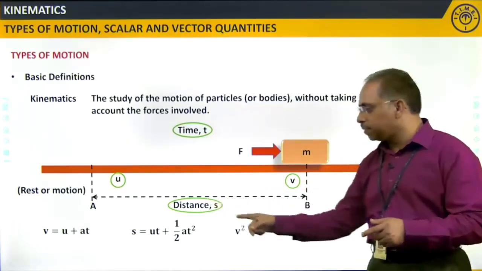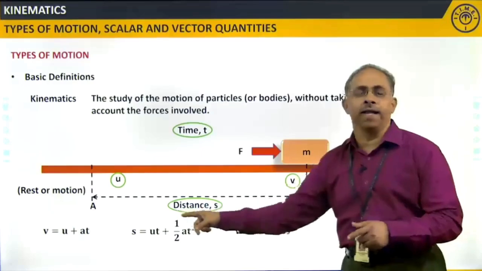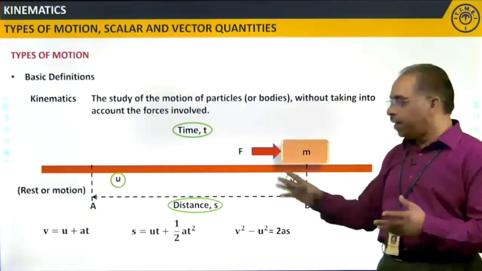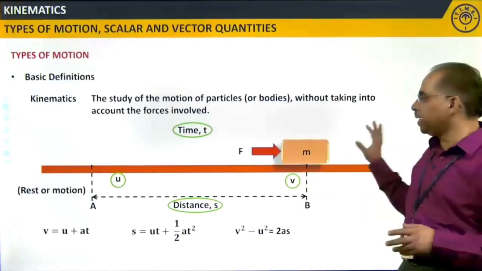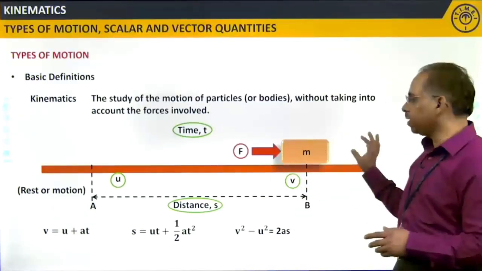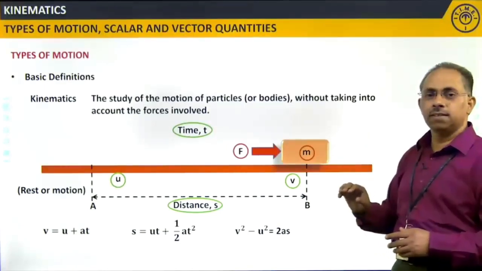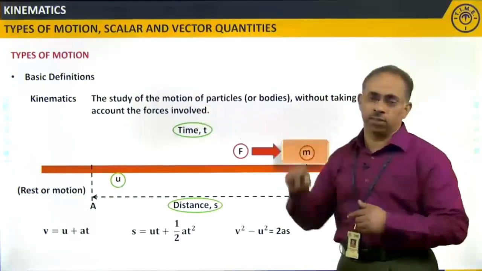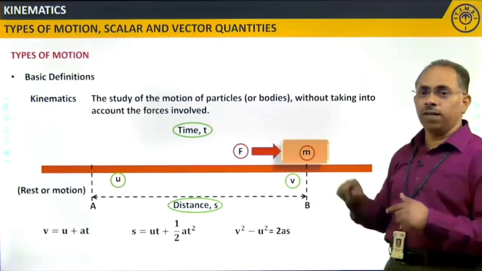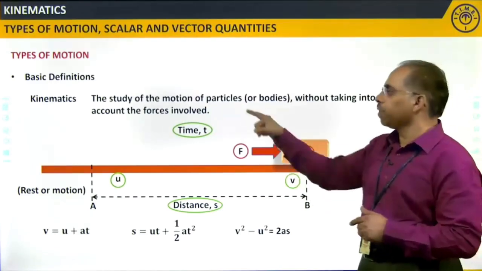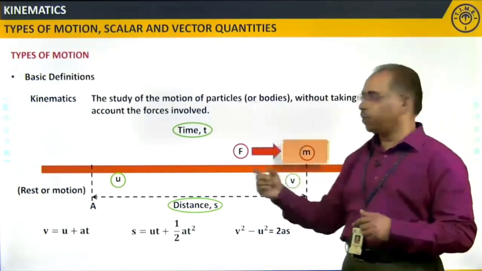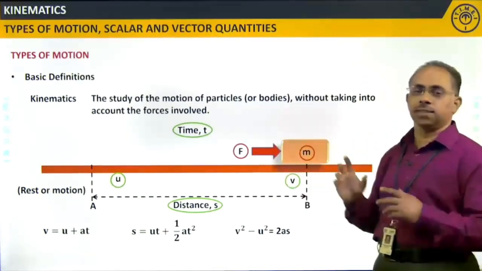If you observe these equations, we do not find any term related to either the force or the mass. That's what the definition of kinematics says: the study of the motion of particles without taking the forces into account. We are not talking about the force or the mass.